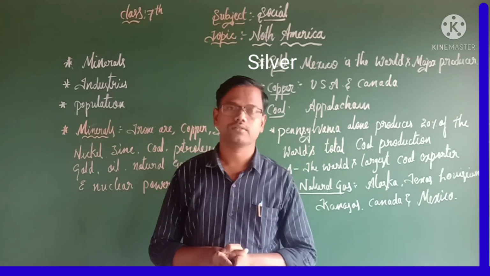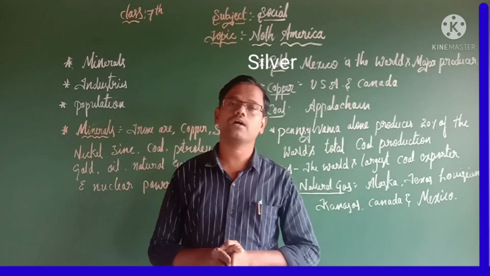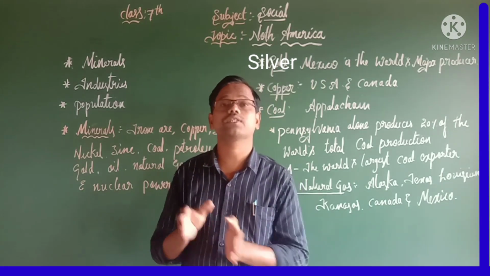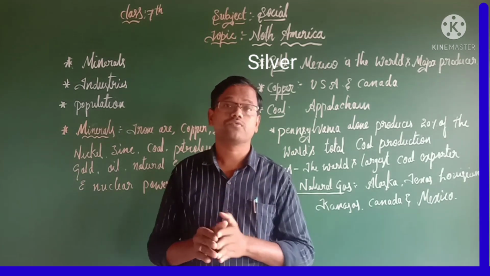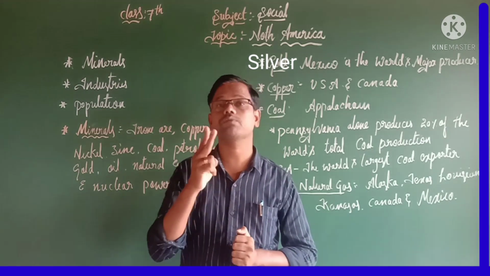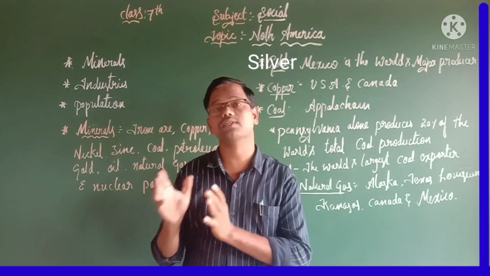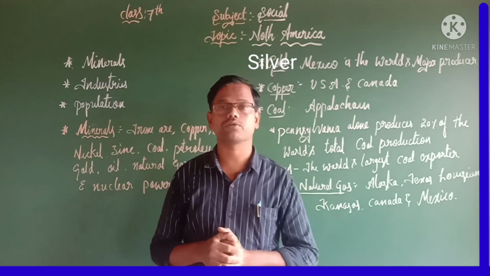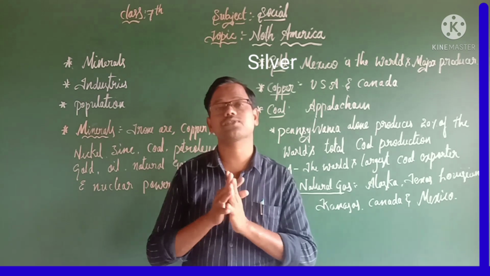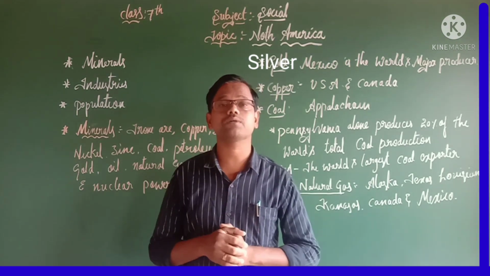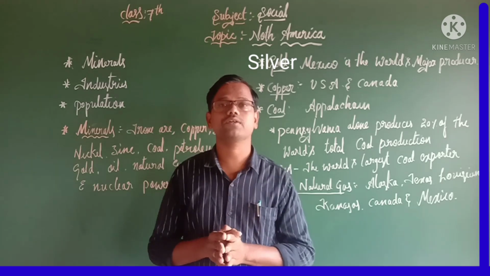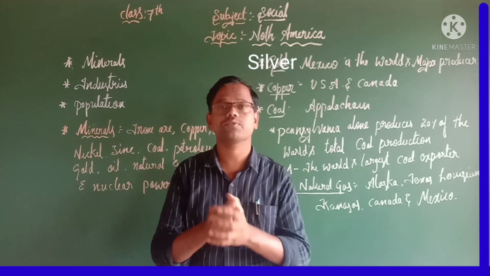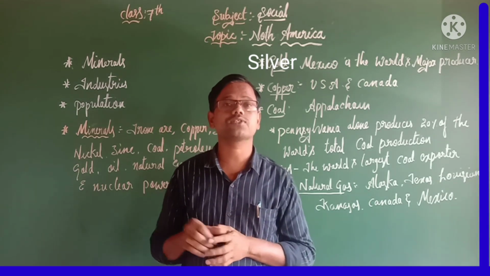The first one, climate. Dear student, as you know, North America has a variety of climate conditions because of its vast latitudinal extent. Freezing conditions we can see in two important places, Alaska as well as Greenland. Desert conditions we can see in the Southwest USA. Tropical climate we can see in the Southeast and the Caribbean Sea. And humid conditions we can see in East North America. So this is about the climate.